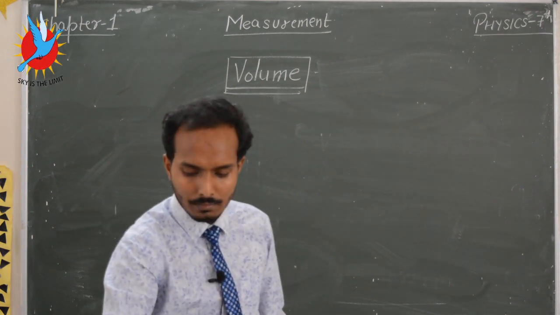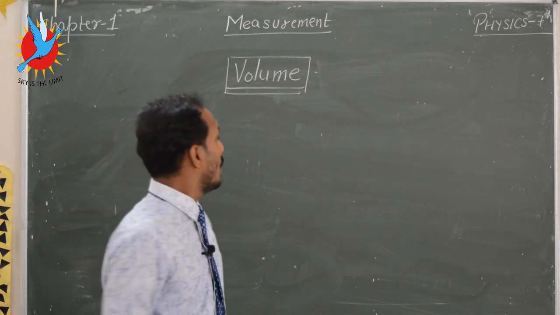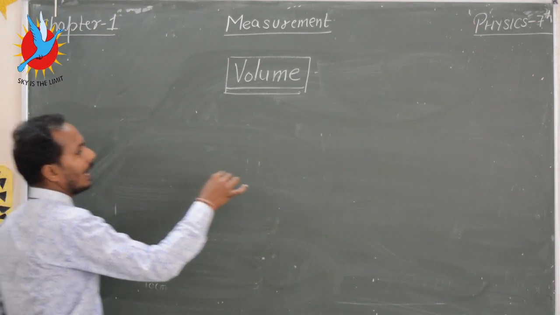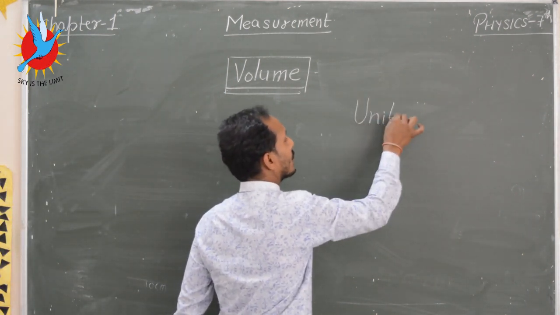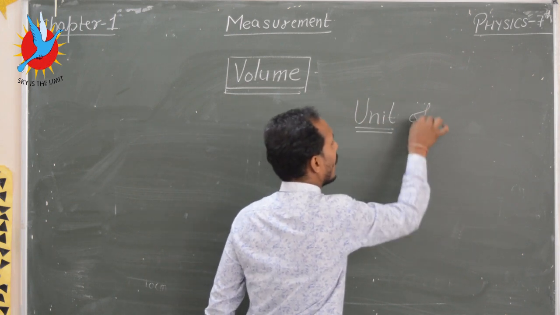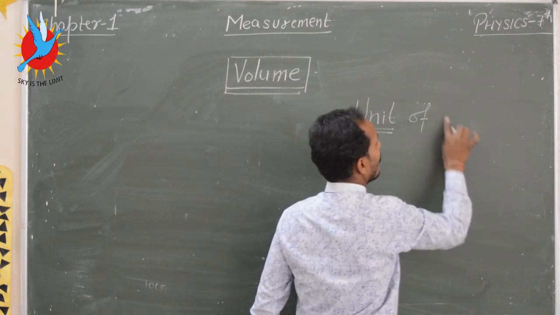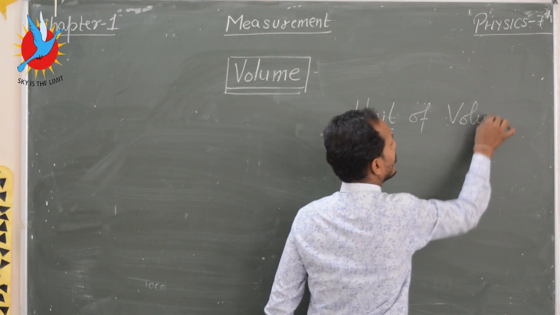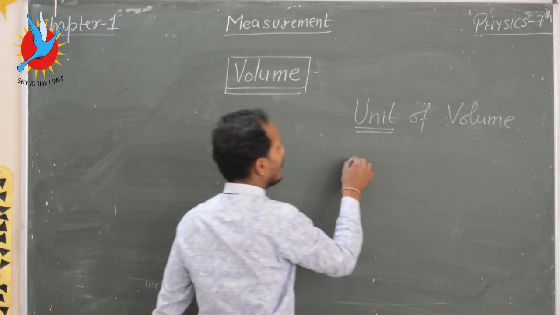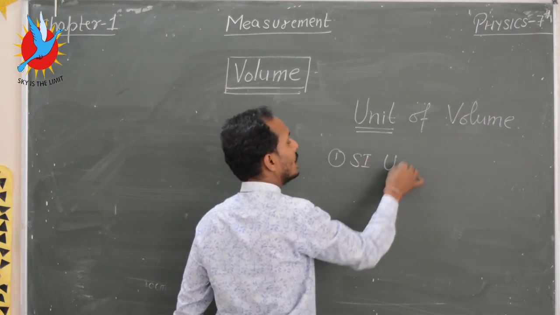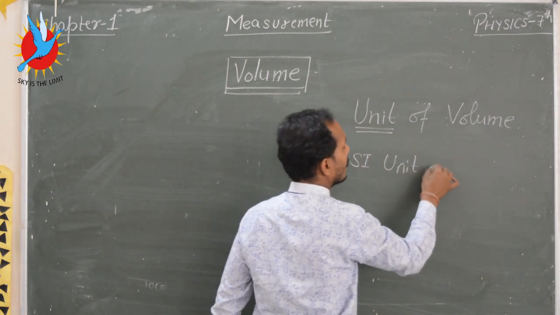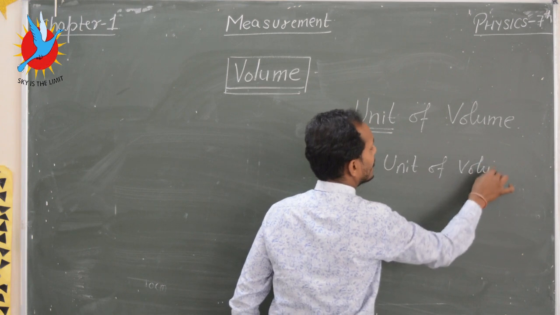Firstly, you should know about the unit of some important conversion, the unit of volume. First is the SI unit. The SI unit of volume is